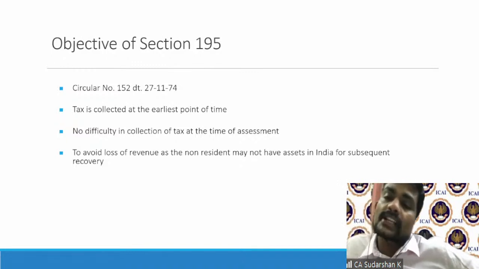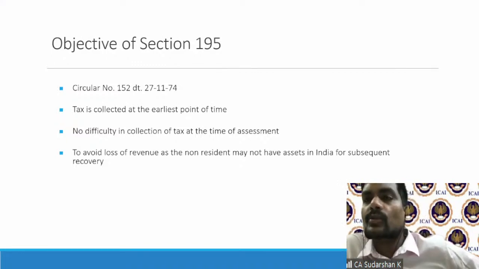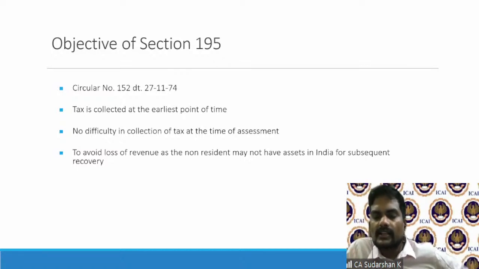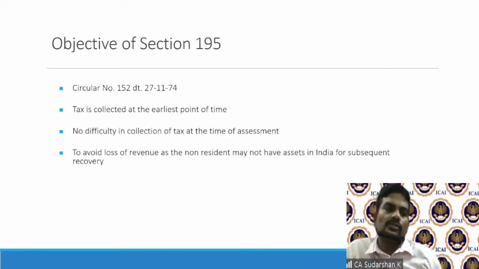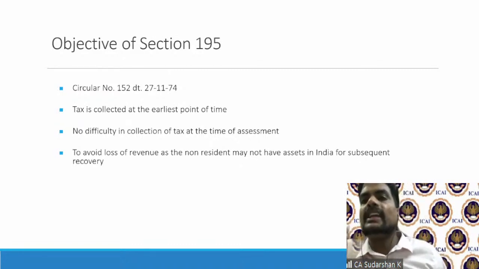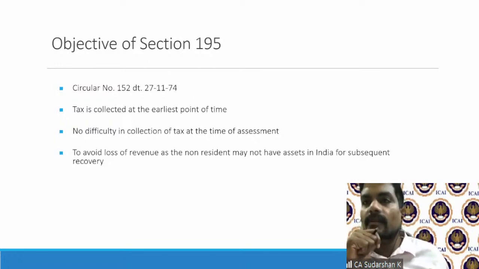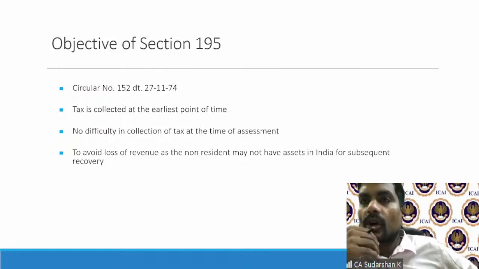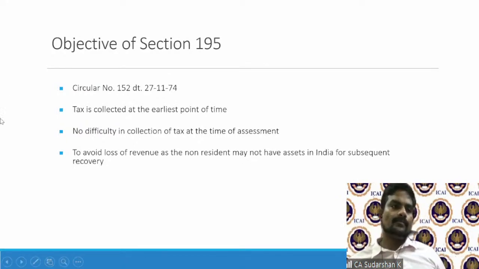So, and tax also needs to be collected at the earliest point of time. So therefore, when a resident makes payment, he can withhold TDS, which we are all familiar with now. And therefore, even at the time of assessment, at least there will be some amount of taxes that have been collected already. So it'll be easy. So therefore, government introduced section 195 and gave the obligation to the taxpayer, to the resident payer, while making payments on royalty, FTS, or any sum to a non-resident. The onus is on the resident taxpayer to withhold taxes.